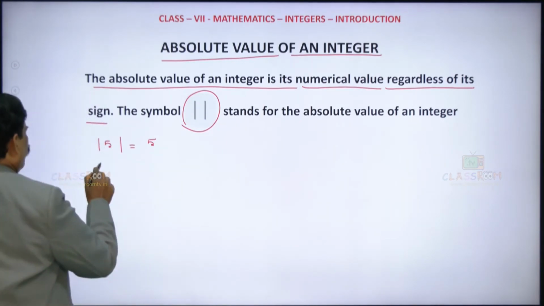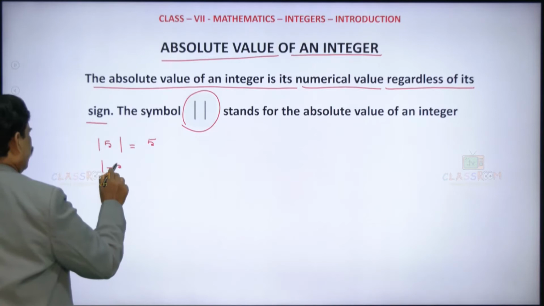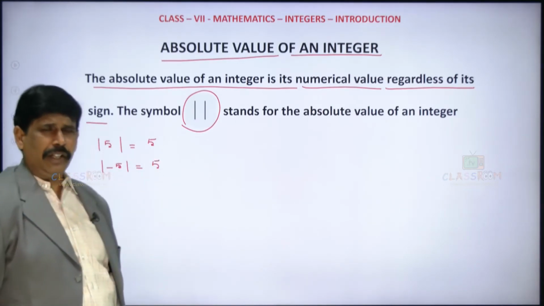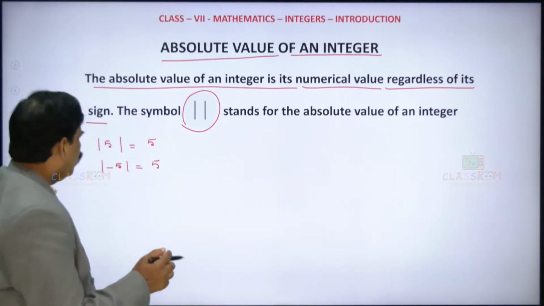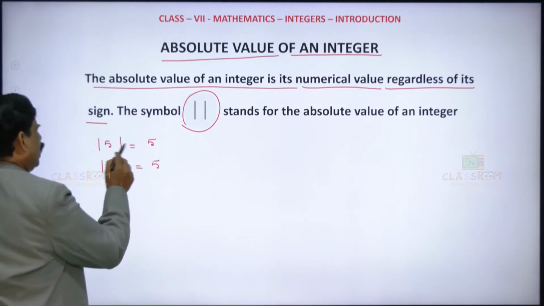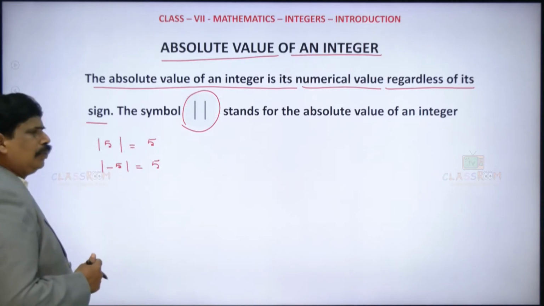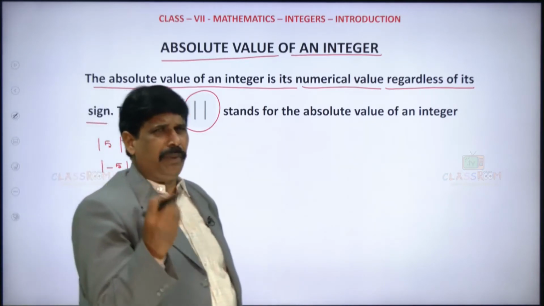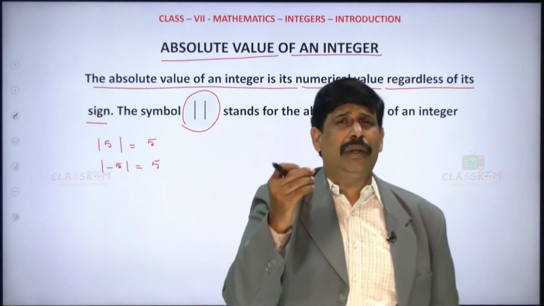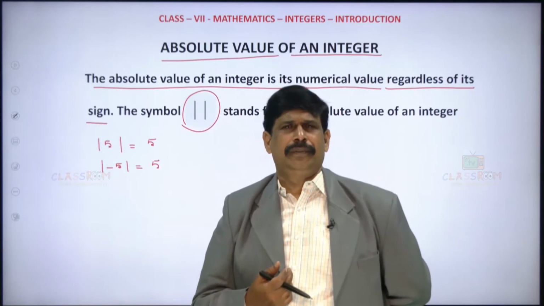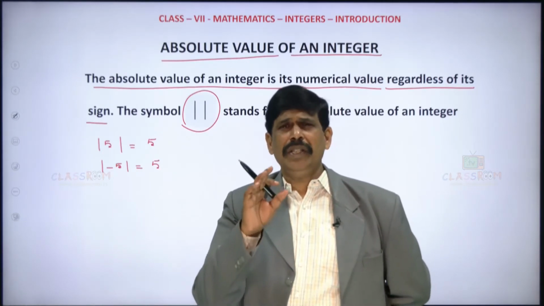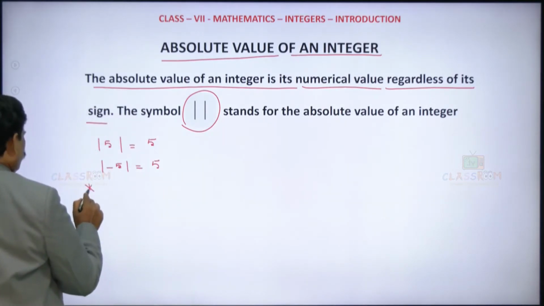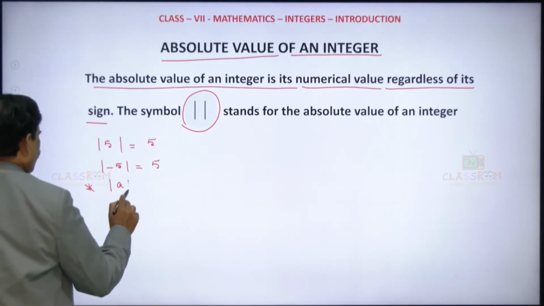Whereas the modulus of minus 5 is also 5 only. Understood? So what is this modulus? We have to consider only the numerical value. Don't consider the sign. Whether it is positive or negative, the answer is always positive. Is it clear? The answer is always positive. That means, what you should understand here is that the modulus of A is A.